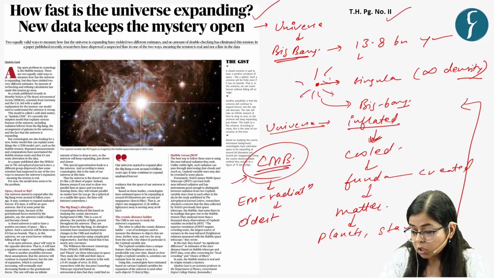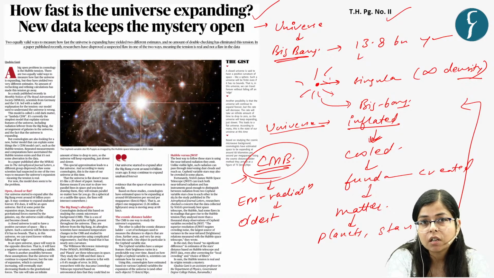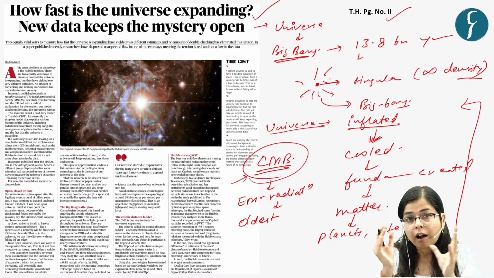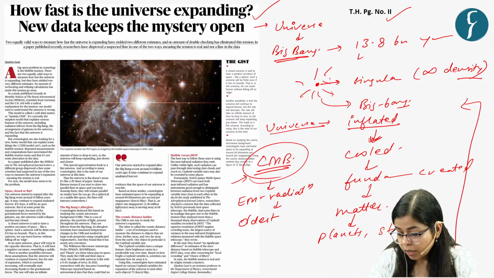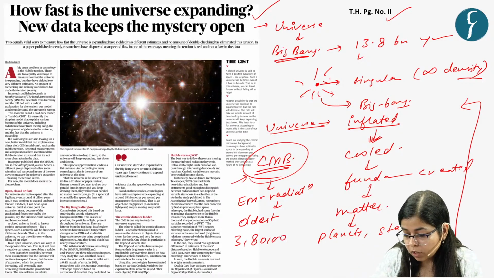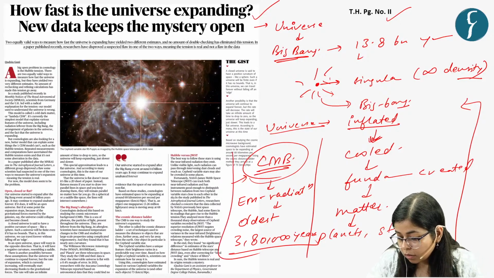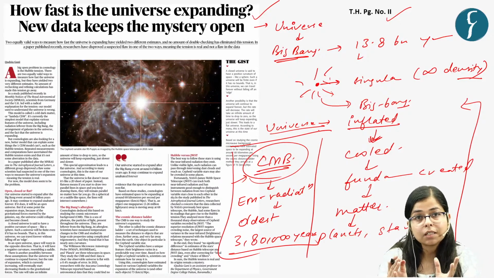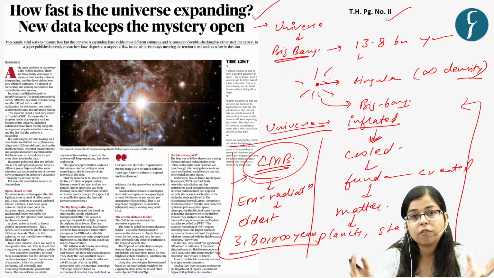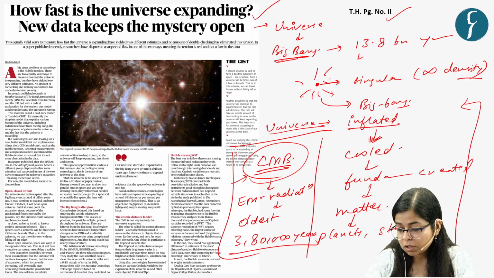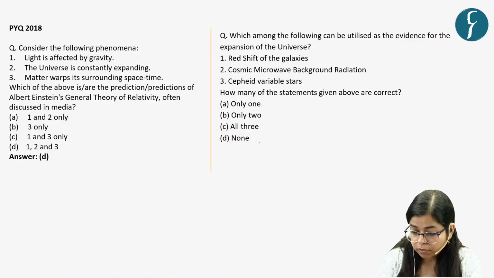That is, this cosmic microwave background radiation was the afterglow of the Big Bang, and it happened around 380,000 years after it. This exists in the universe and is uniformly distributed in the universe. So this is about the cosmic microwave background, right?